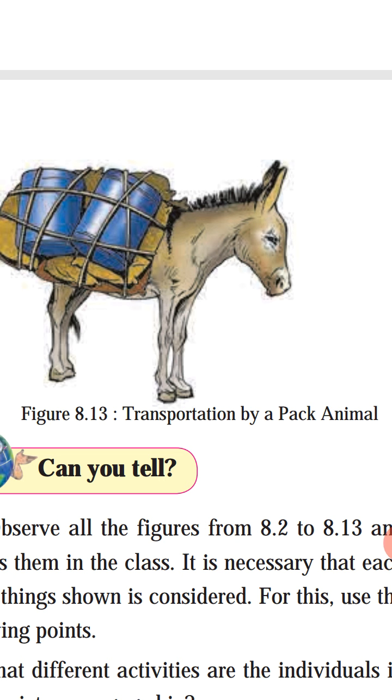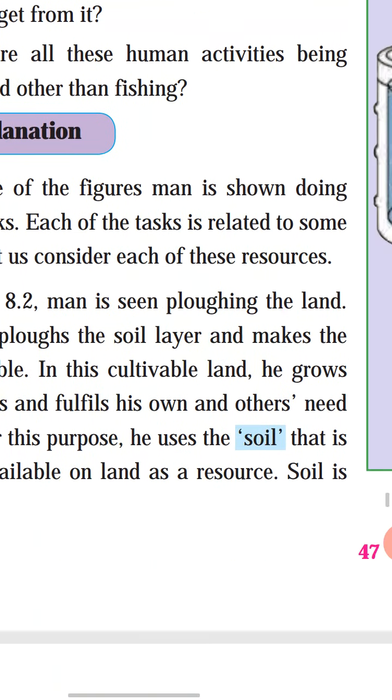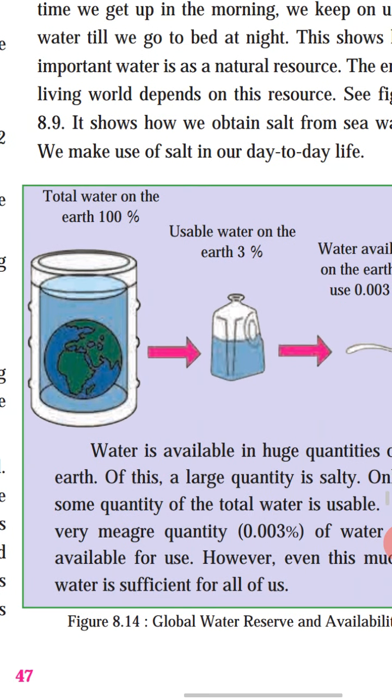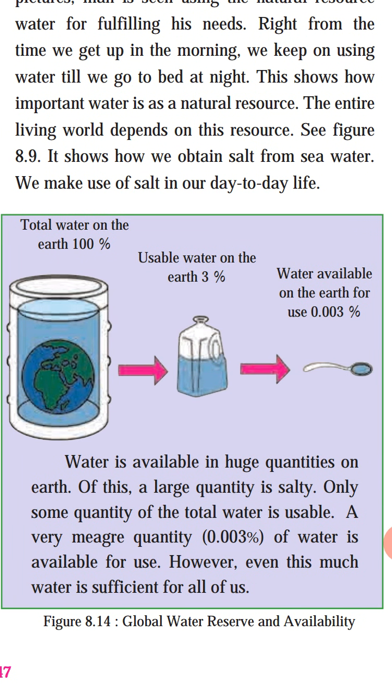So students, now we are going to learn a few points of this chapter, that is global water reserve and availability. Now as you can see, students, total water on earth is 100%, and usable water on the earth is only 3%, and water available on the earth for use is 0.3%. Water is available in huge quantities on earth.